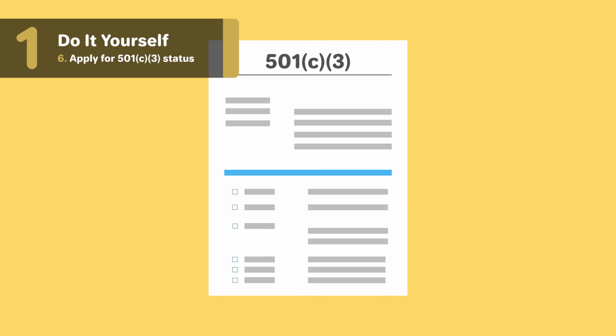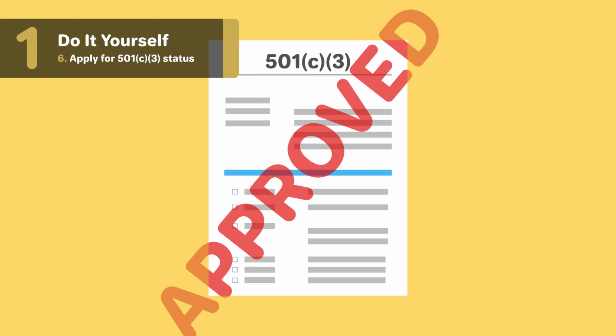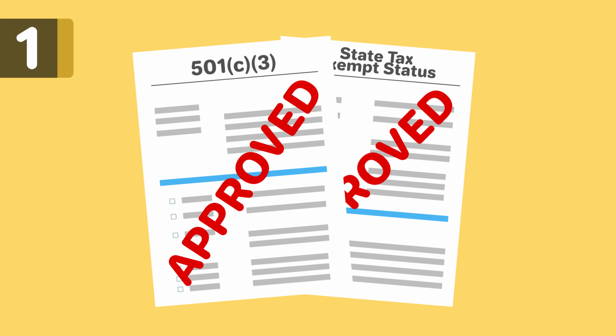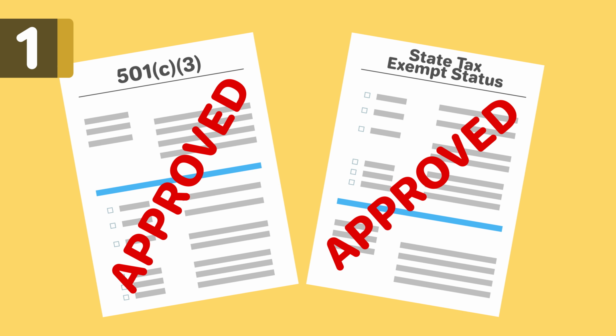Once you have received your 501c3 determination letter from the IRS, you will automatically be exempt from state franchise and income taxes. You do not have to fill anything out to become exempt from these state taxes.